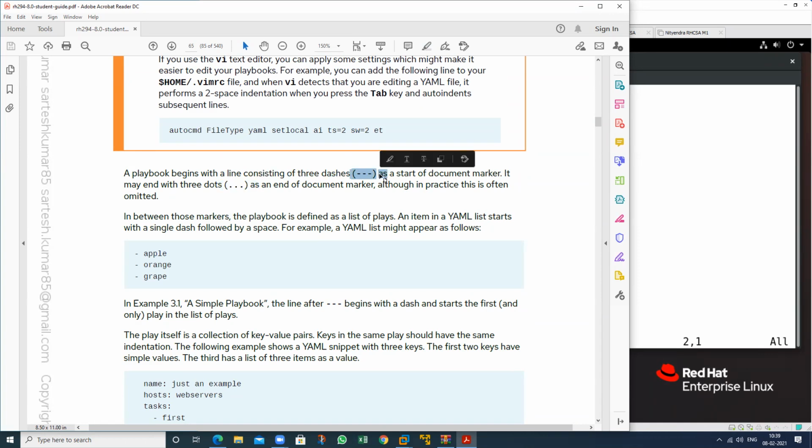Will it work in RHEL 8 also? Yes, RHEL 8, RHEL 7, any OS, it will work.